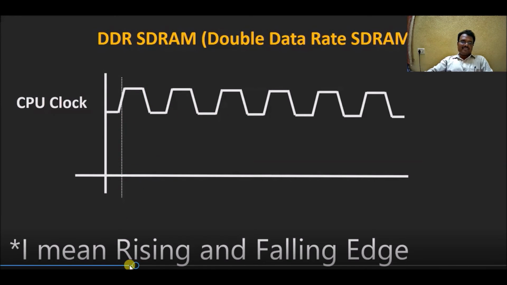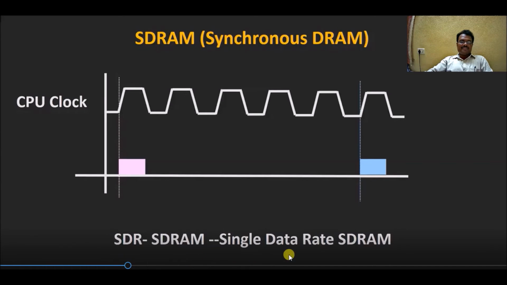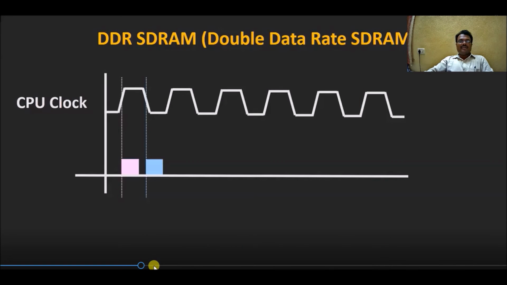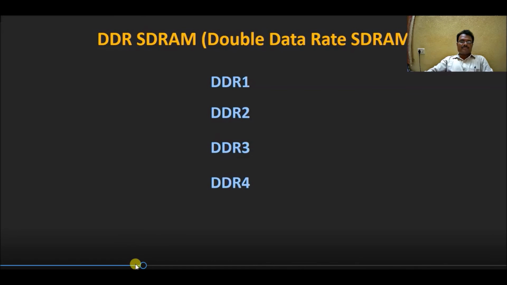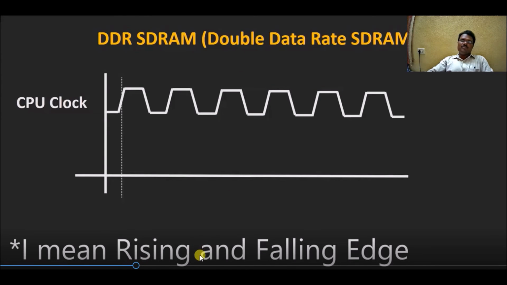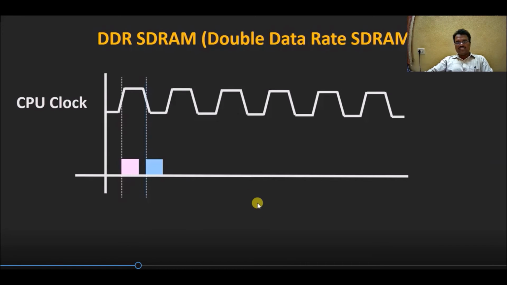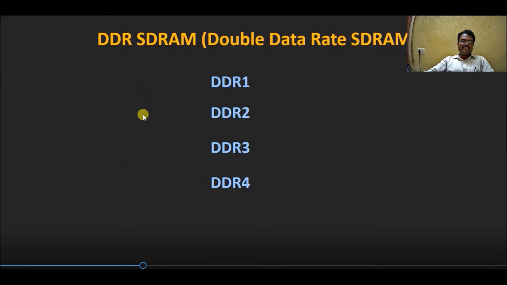Whereas in SDRAM, the single data rate SDRAM, it sends a single bit at a time on the rising edge. Whereas in double data rate SDRAM, it sends the data two times, nothing but 2 bits at a time, on the rising edge and also on the falling edge. That is why it's called double data rate SDRAM. This is the rising edge and the falling edge.